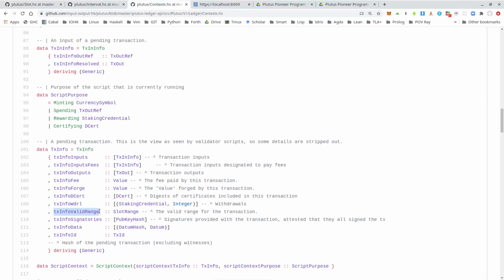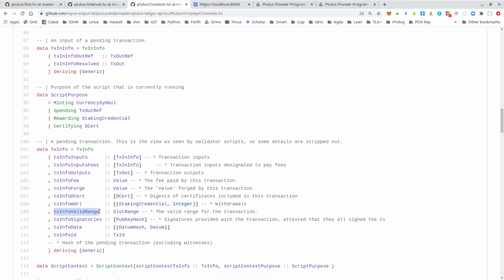But in that case, the transaction simply fails without having to pay fees. What can never happen, or should never happen under normal circumstances, is that a validation script runs and then fails, because you can always run the script under exactly the same conditions in the wallet already. So you see that it would fail before you ever submit it. And that is very important and a very nice feature.